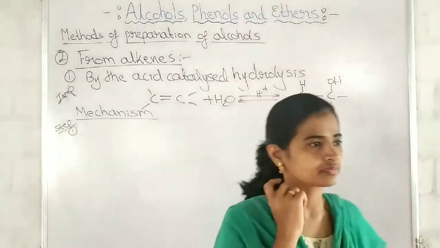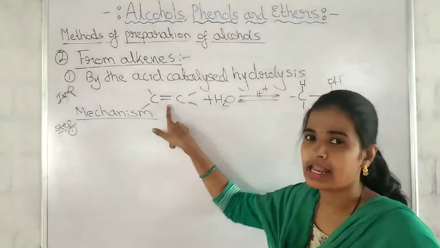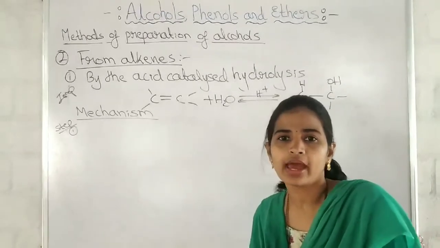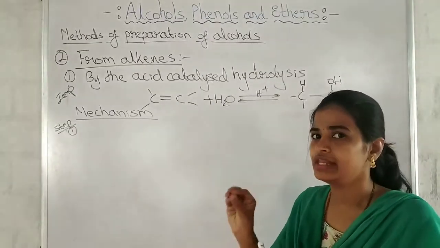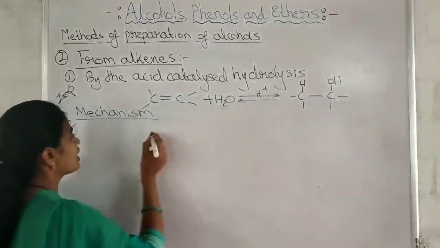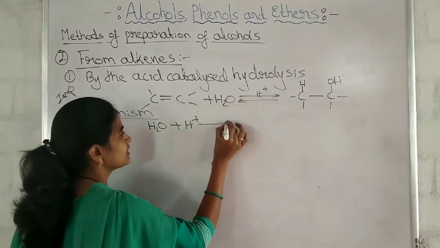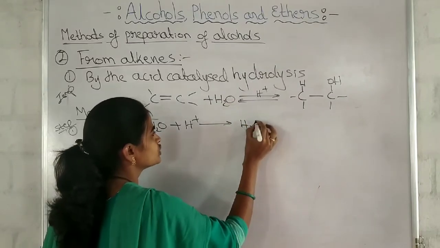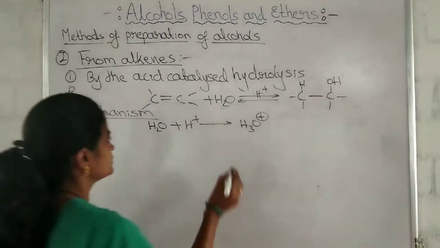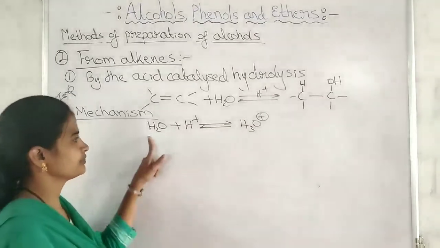The first step includes protonation of alkene to form a carbocation by the electrophilic attack of hydronium ion. Water is there. We are using acid as the catalyst and it reacts to form H3O plus. This is what we call hydronium ion. The reaction is reversible.